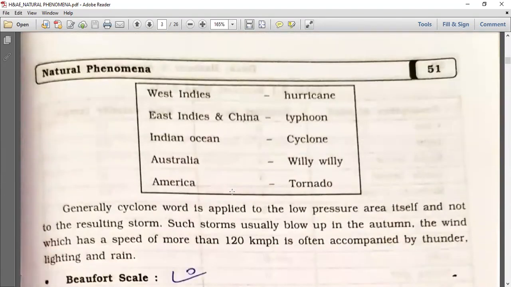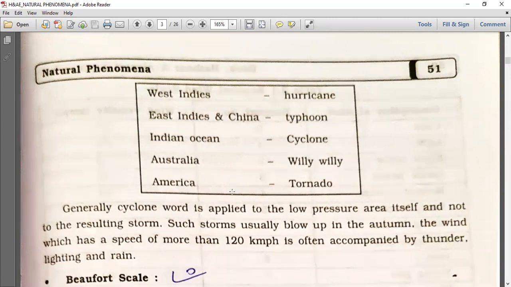In West Indies, it is known as hurricane; East India and China, typhoon; Indian Ocean, cyclone; Australia, Willy Willy; and in America, they call it a tornado, but they all are one.